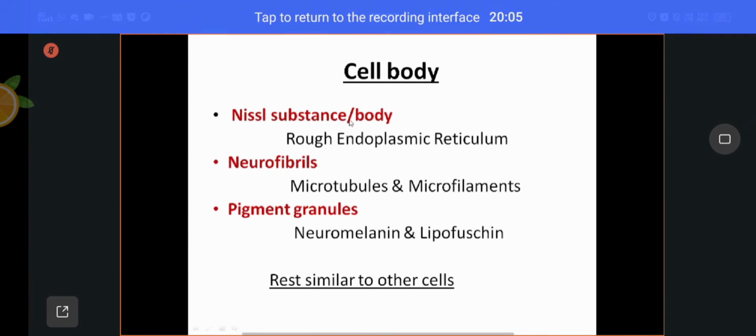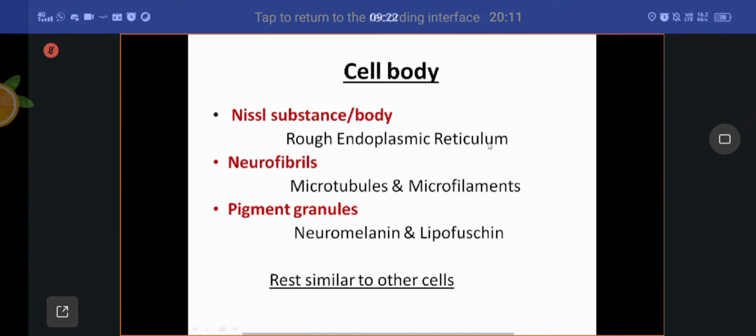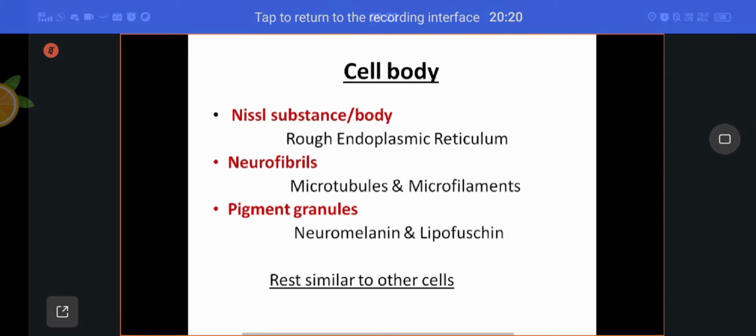The Nissl substance or Nissl body is nothing but rough endoplasmic reticulum. The Nissl bodies or Nissl substance are present in the cytoplasm of the cell body of the neuron.